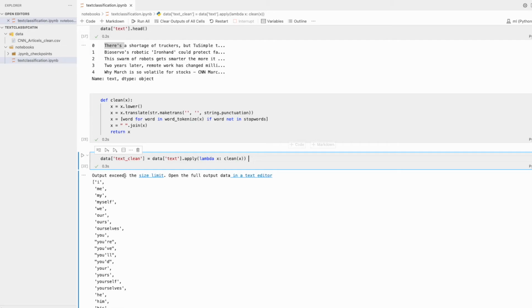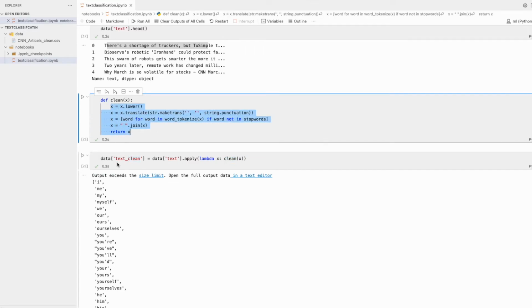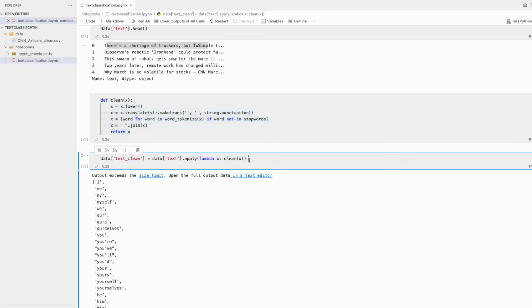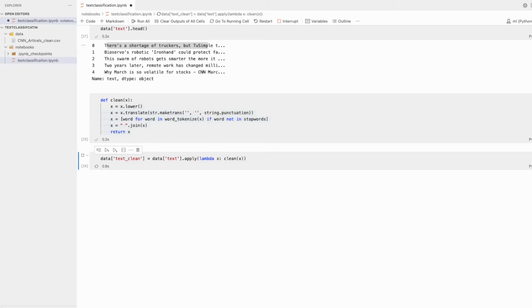So what it will do, it will loop through this data, take one row one by one and pass that to this function, and this function will do all these works and return that one and put it there in the text, right? So let's run that one and see. It will take a little bit of time, as we have a pretty significant number of data. Let's wait for that.